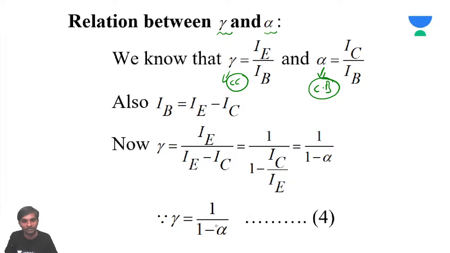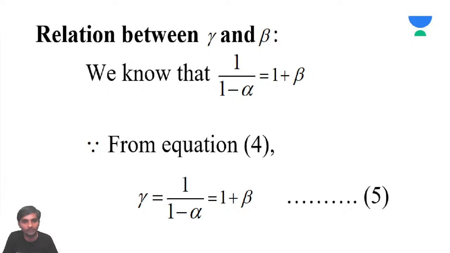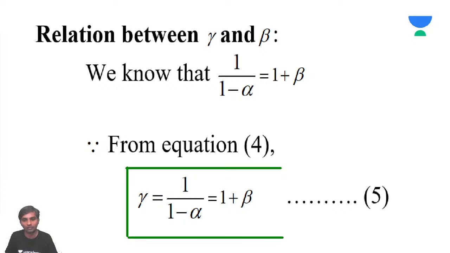If you want to find out the relationship between alpha, beta, gamma, we know that 1 by 1 minus alpha is equal to 1 plus beta. This is the most important formula. That is, gamma is going to be 1 by 1 minus alpha, which is equal to 1 plus beta.